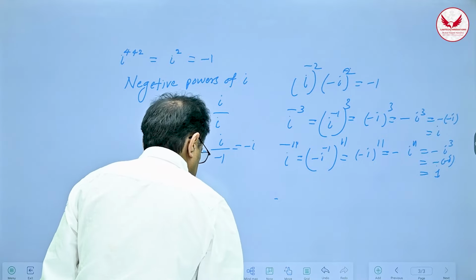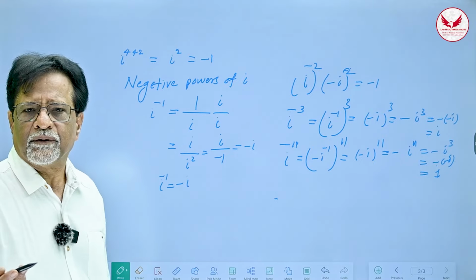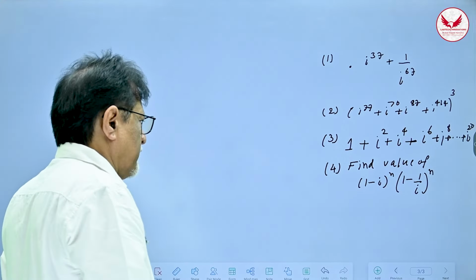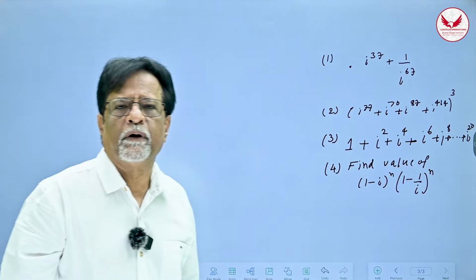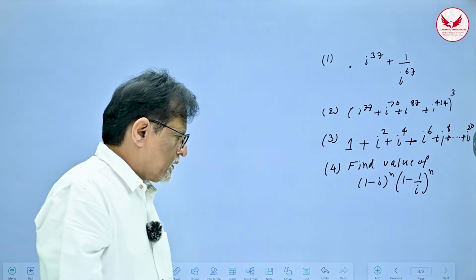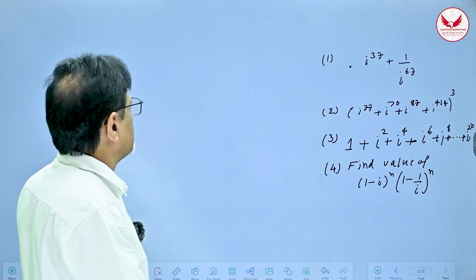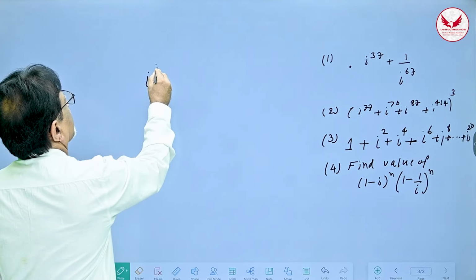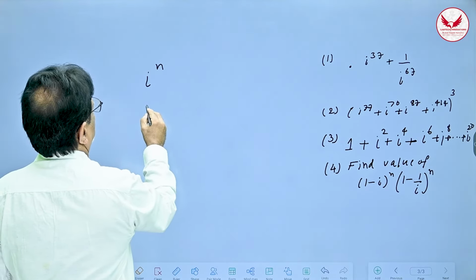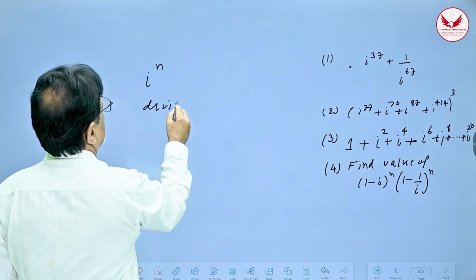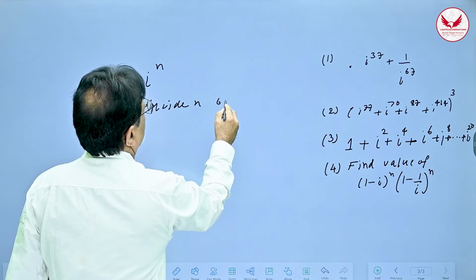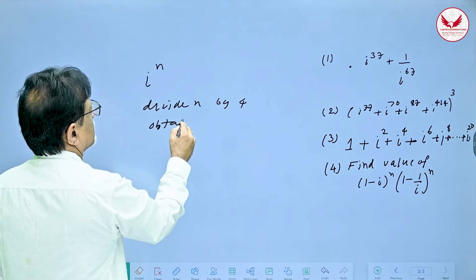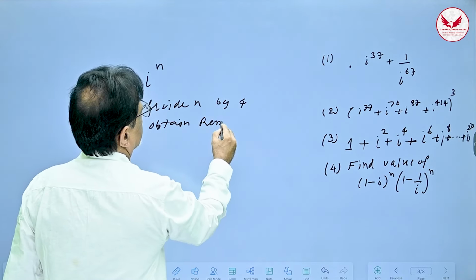So this is the first part of our lecture. Friends, in complex numbers lecture 1, I gave you the powers of i. Now I gave you an algorithm for finding powers of i. The algorithm was very simple. If I want to find i raised to n, the first step is: divide n by 4, obtain the remainder.